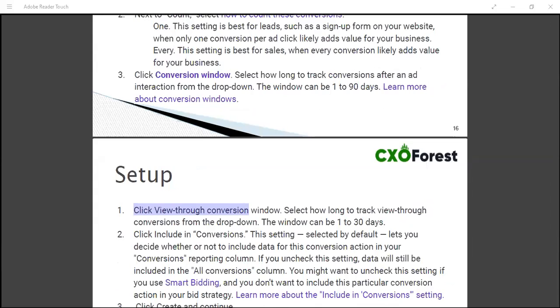Can we have a conversion tracking demo on Google Skillshop? I'm not sure if there is any course on conversion tracking. You can look into it. I haven't visited the Skillshop for a long time.